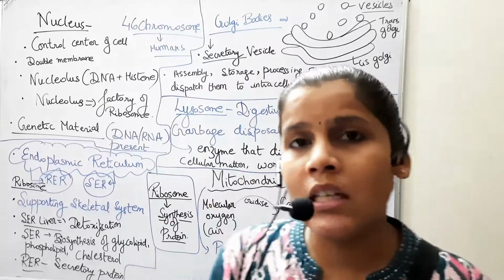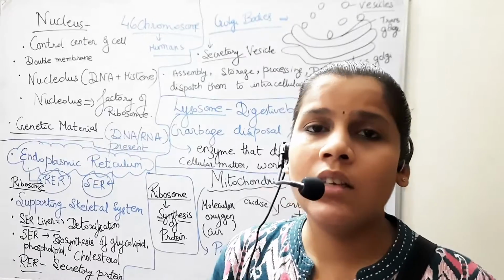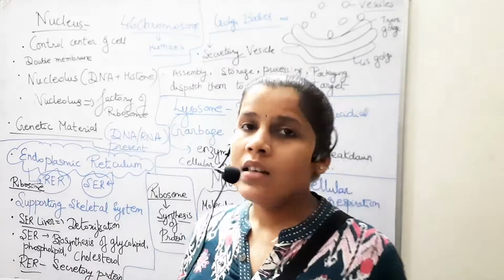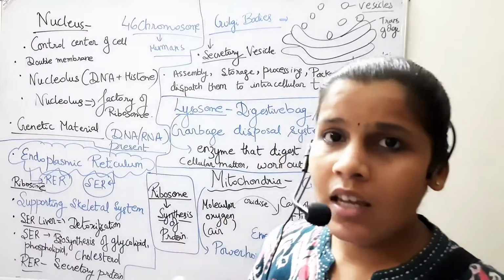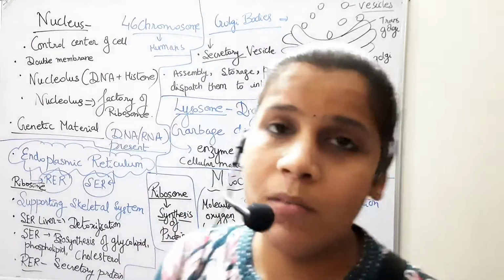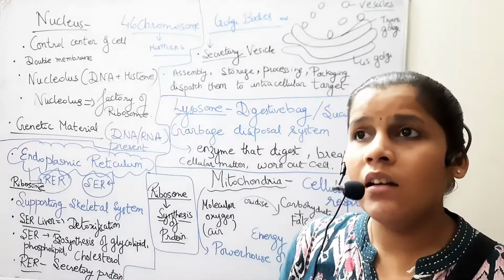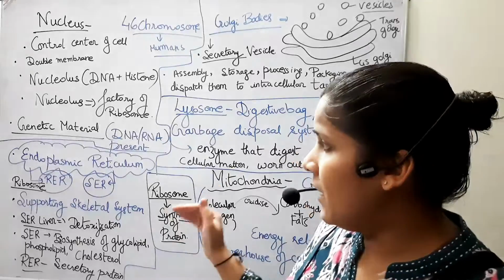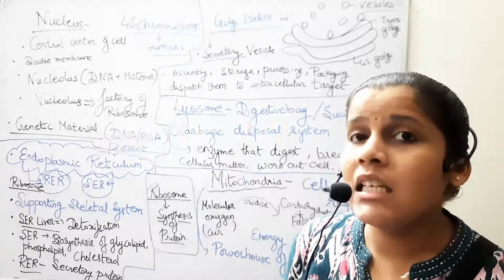The chromosome contains two sister chromatids which are divided into two daughter nuclei during the mitosis phase of cell division. We will study that later in cell division. Now next is our endoplasmic reticulum. It's one of the most important organelles present in the eukaryotic cell. The endoplasmic reticulum helps in basically providing a support skeleton system.